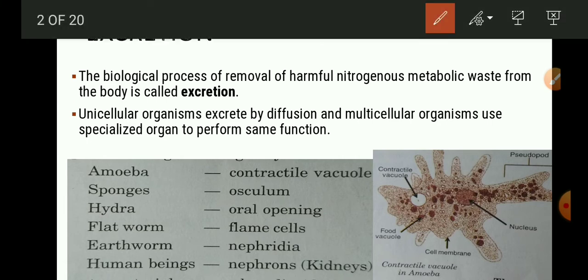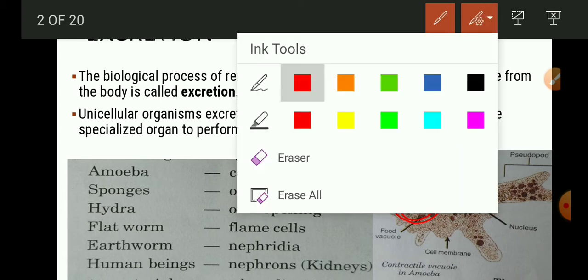Amoeba excrete waste out of the body with the help of contractile vacuole. So we learn about the digestion in amoeba. They capture the food, store it in food vacuole, digest it, and then the waste is stored in the contractile vacuole and it is thrown out of the body.